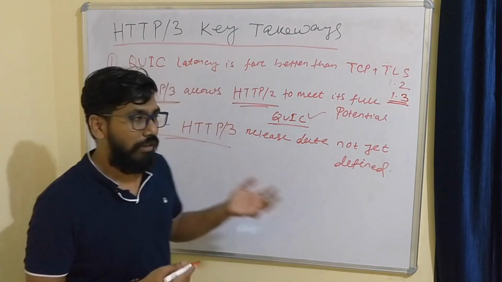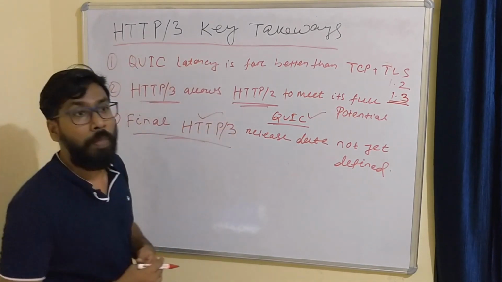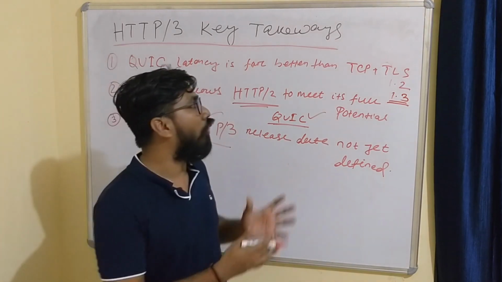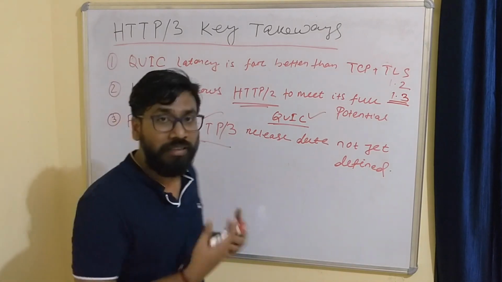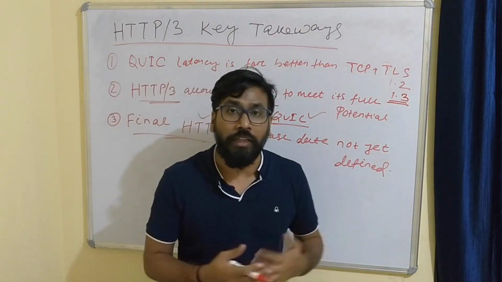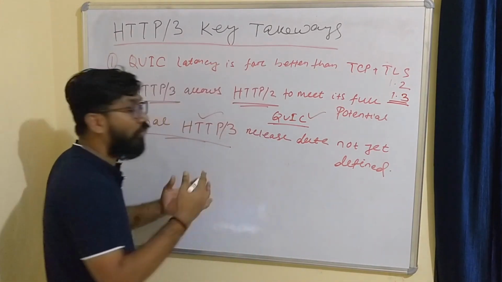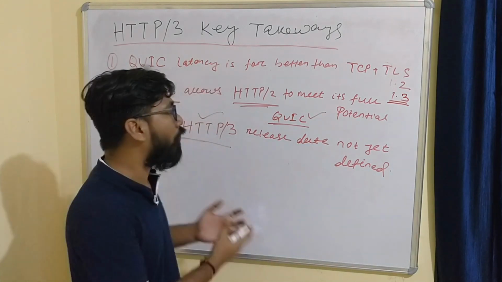Safari has announced that they are also using HTTP3. So this is how HTTP3 works, and HTTP3 is going to be released at this year end. I think in the first month of 2020-21, it will be released.